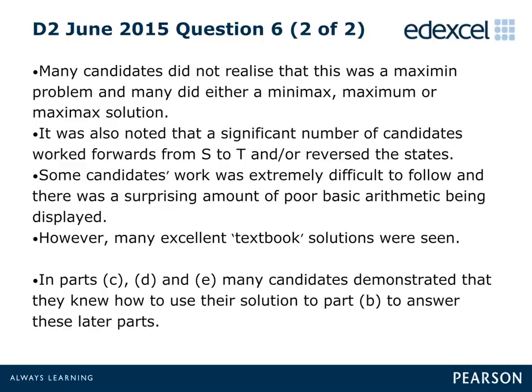Some candidates incorrectly completed Part B as either a minimax, maximum, or occasionally as a maximax problem. An alarming number of candidates failed to understand the method of dynamic programming and either worked forwards through the network from S to T, rather than backwards from T to S, or reversed the states and had the state and destination columns reversed.